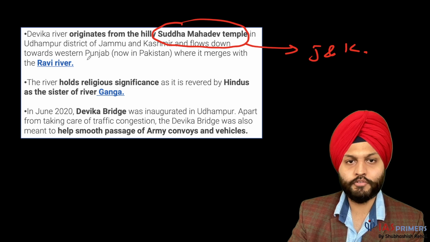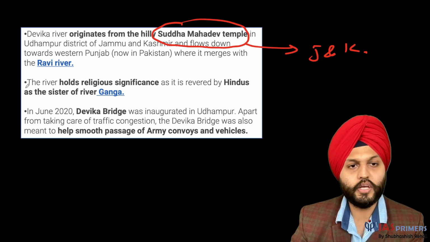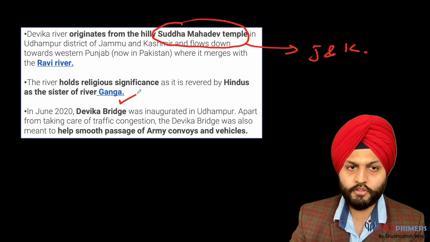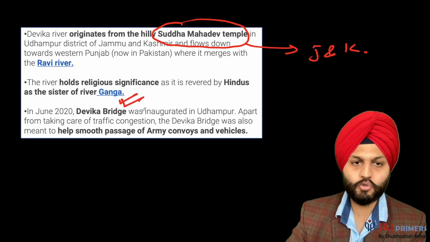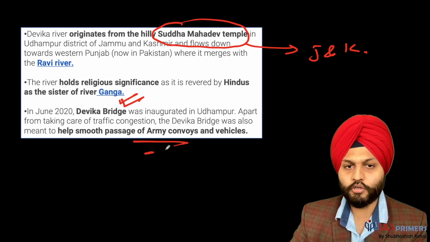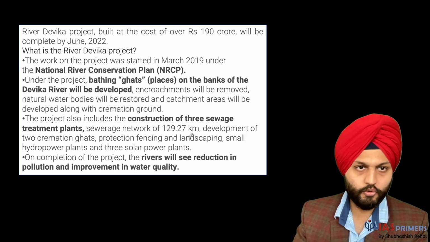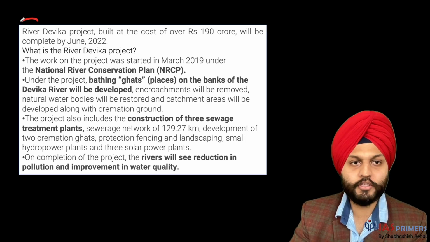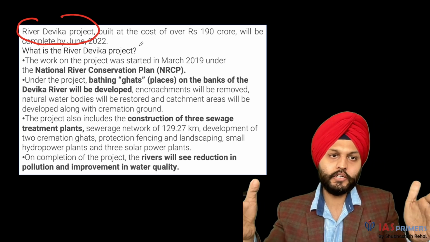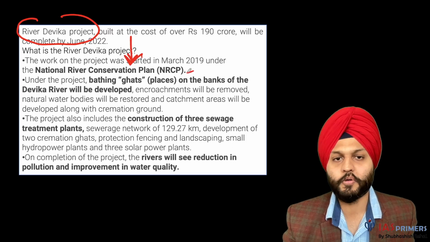It merges with the Ravi River, right? Flows down towards western Punjab, Pakistan. Okay. The river holds religious significance as it is revered by Hindus as the sister of river Ganga. In June 2020, Devika Bridge was inaugurated to help smooth passage of army convoys and vehicles. Why in news? So we have this Devika River project, which was to improve the condition of the Devika River under the National River Conservation Plan. What is this now?